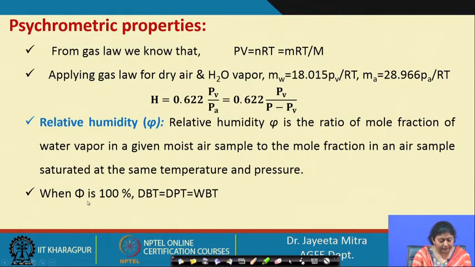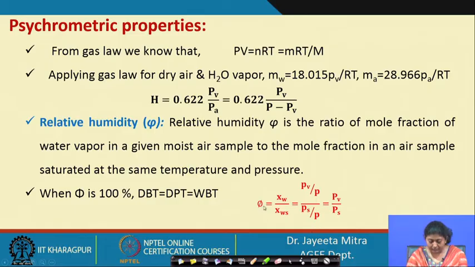So, when relative humidity is 100%, then dry bulb temperature is equal to dew point temperature is equal to wet bulb temperature. So, phi, that is the relative humidity, is XW by XWS, that is the mole fraction of water by mole fraction in the saturation condition.